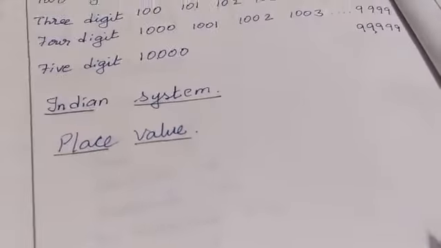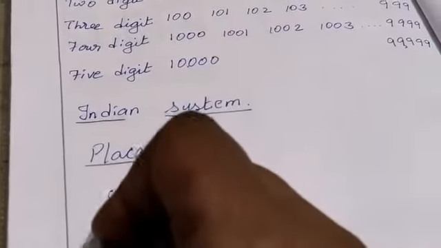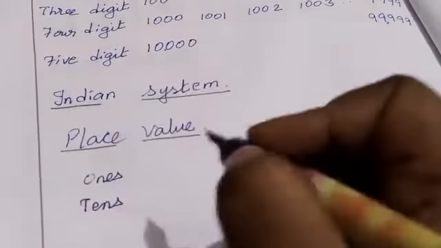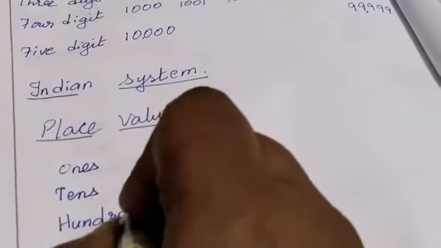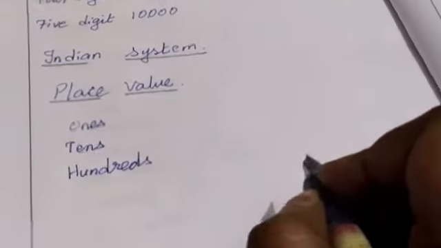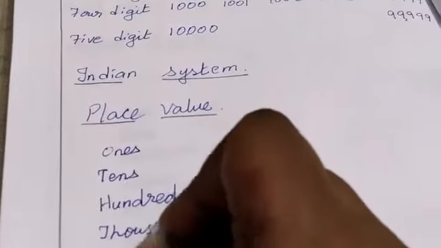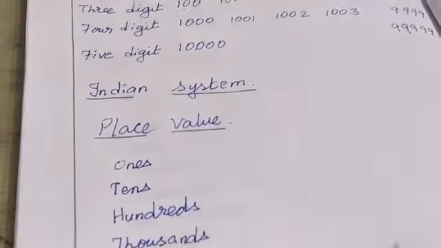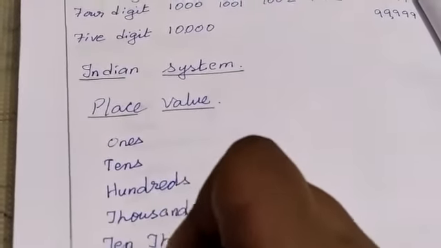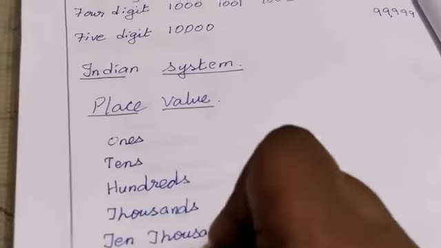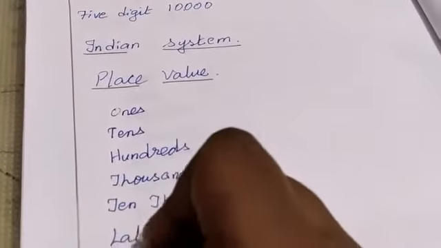The first place value is ones. Next place value is tens. Next hundreds. We may say the spellings also. Next thousand. THOUSANDS, thousands. Next 10,000. TEN, THOUSANDS. Next lakh.